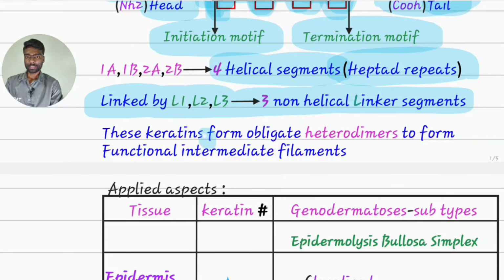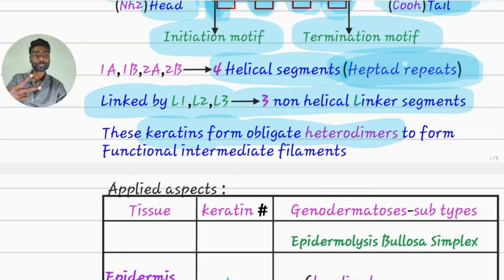These keratins form obligate heterodimers. Obligate means they form only heterodimers. One keratin monomer of acidic type interlinks with another keratin monomer of basic type. Two monomers link together with heptad repeats and hydrophobic bonds, forming a dimer.